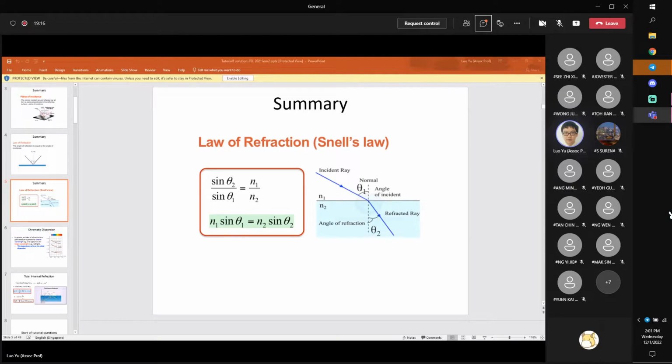Sunlight constitutes the colors from red, yellow, green, to blue. Each color has different wavelengths. Red light has the longest wavelengths, while blue or violet light has the shortest wavelengths.